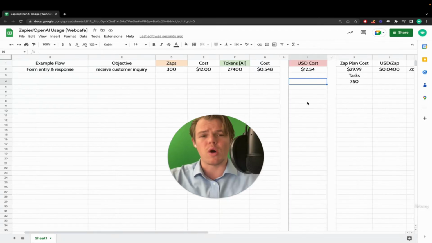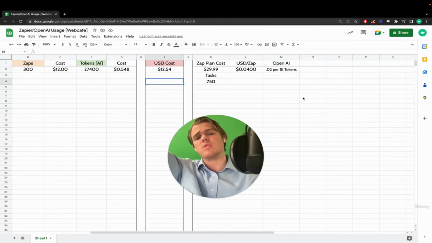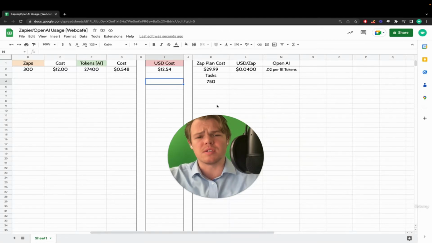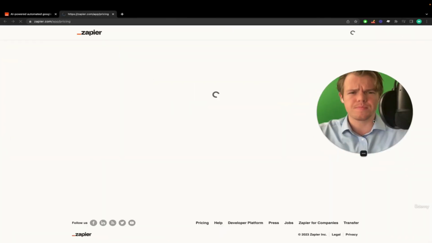Just great. Now, let's get a little bit crazy here, and let's make it so we save even more money. And how we would do that would just be lowering our bottom line of how much a Zap costs. So let's assume we got a higher plan. Let's go to the plans real quick. All right, come to the plans. We're going to come back down here, upgrade plan.